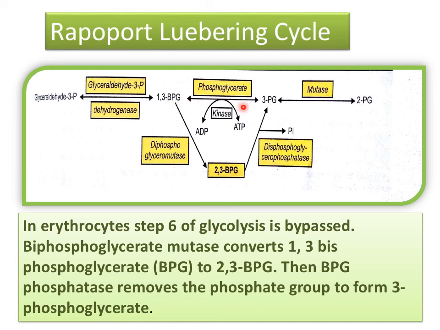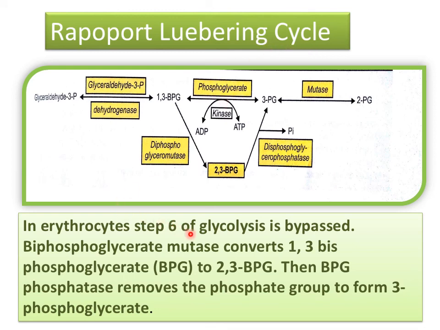But instead of 3-phosphoglycerate, here one intermediate is formed, that is 2,3-biphosphoglycerate, and then it is converted into 3-phosphoglycerate. This cycle is known as the Rapoport Luebering cycle.